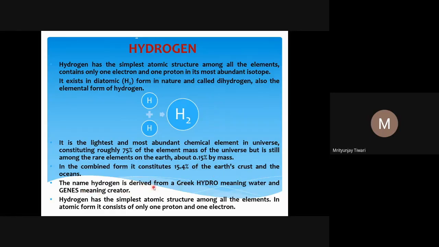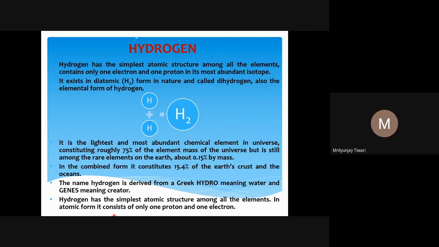The name hydrogen is derived from the Greek hydro, meaning water, and genes, meaning creator. Something which creates water, which forms water, which is the basis of genesis for water, is called hydrogen. That is how the name hydrogen comes from the Greek words hydro, water, and genes, creator. The creator of water is hydrogen.